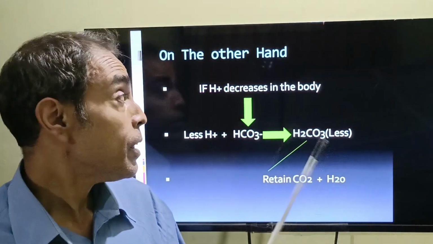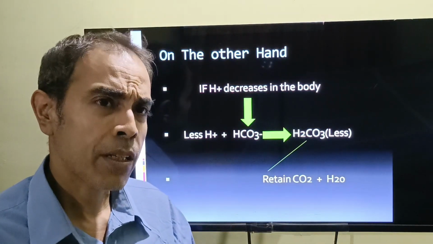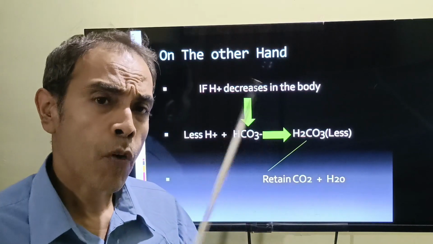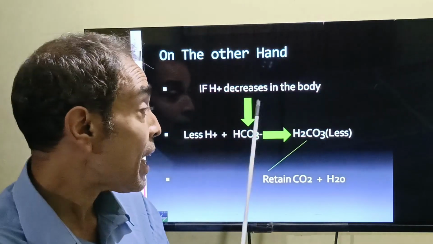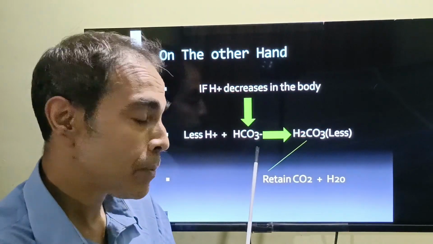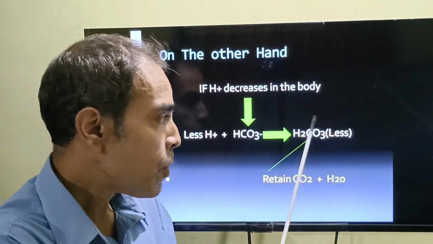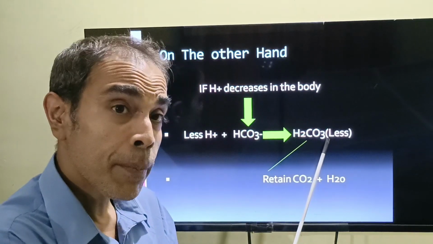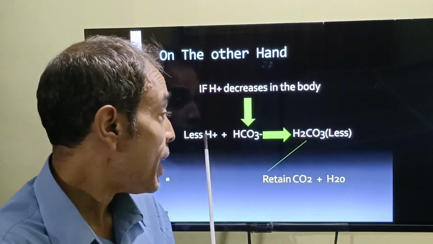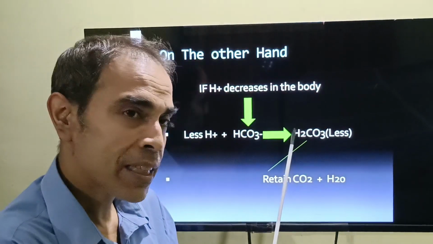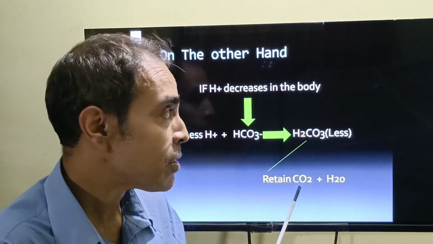Now on the other hand, if hydrogen decreases in the body, in what condition does that happen? Suppose we have a lot of vomiting, or we take a lot of alkali solution. What happens? Less hydrogen ion will bind to bicarbonate, thus forming less carbonic acid. So when less carbonic acid is formed, how is equilibrium maintained? The body tries to retain carbon dioxide. When less binding happens, the body senses less carbonic acid is formed. So how do we restore the equilibrium? It will help to retain more carbon dioxide.